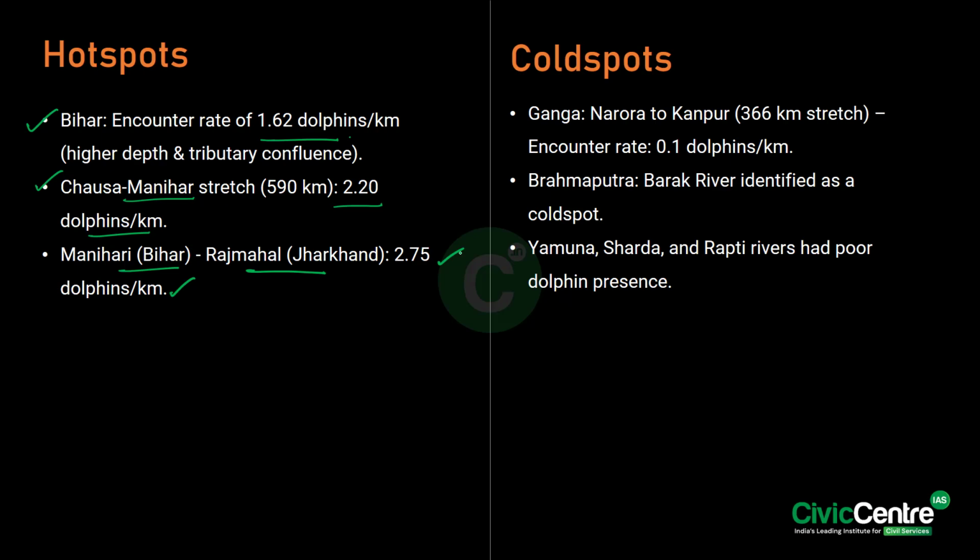Now, what are cold spots? Cold spots are those regions which have low or no dolphin presence. So this includes the Ganga region, Brahmaputra region, and the Yamuna, Sharda and Rapti rivers that have poor dolphin presence.